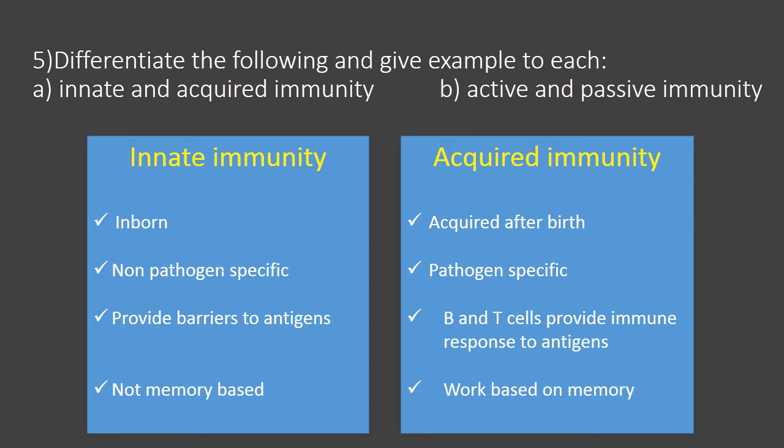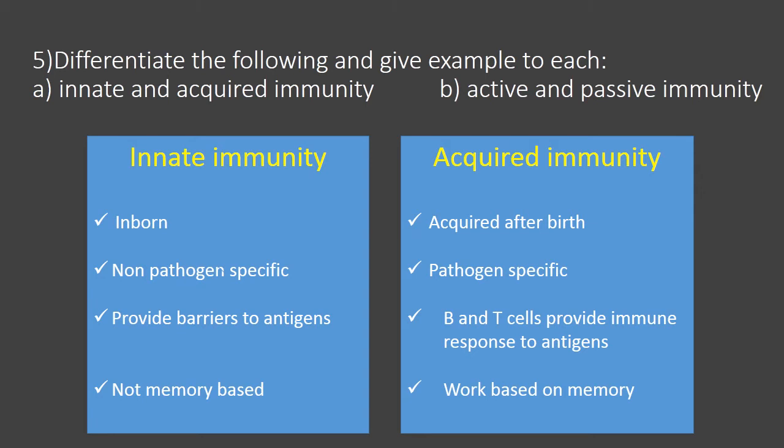It will destroy only a particular kind of pathogen. Here you can take the example of the polio vaccine. When you have been injected with the polio vaccine, your body will develop immunity against that particular disease. So vaccination is a kind of acquired immunity. Acquired immunity is always pathogen specific.